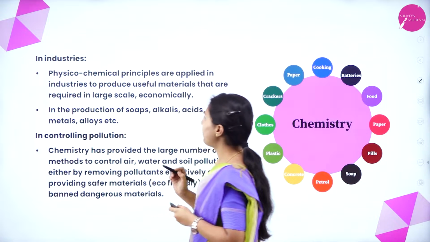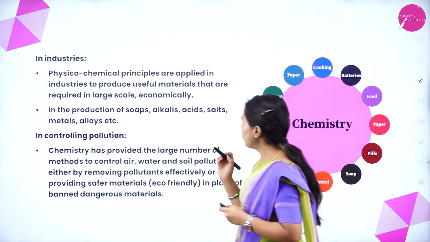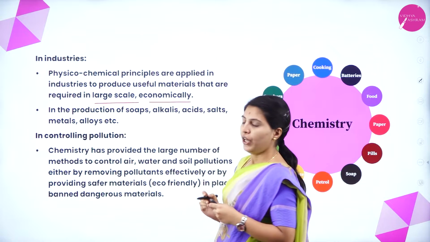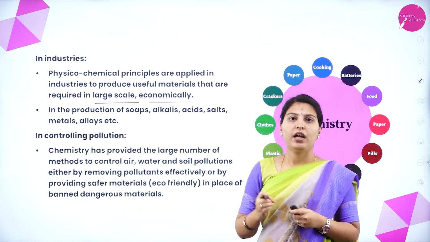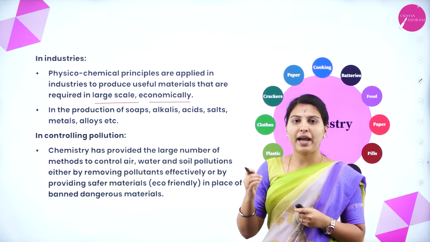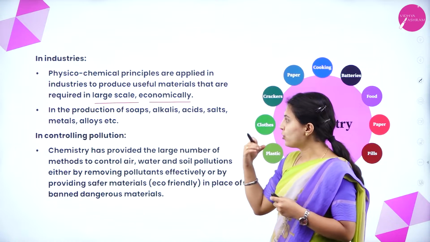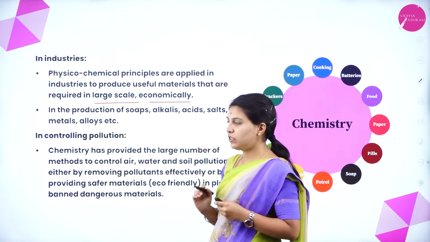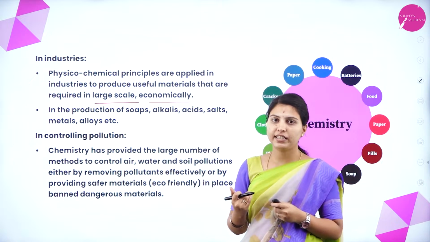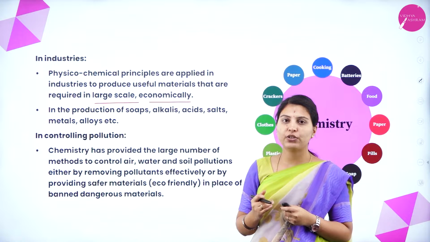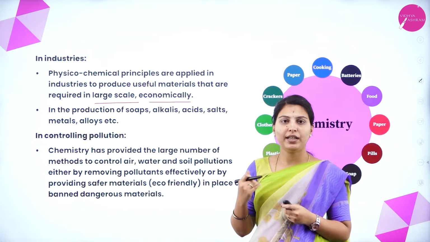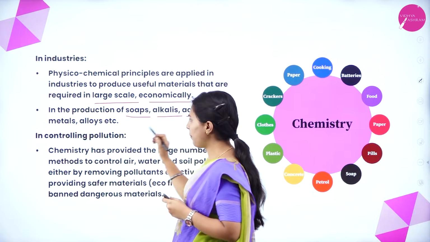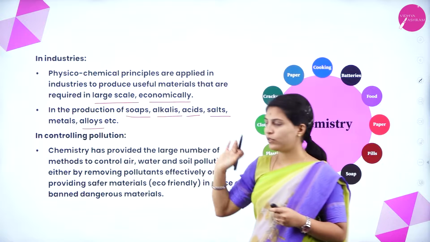Next is industries. Physico-chemical principles are applied in industries to produce useful materials that are required on a large scale or economically. We know that for any nation, industries are a backbone, another backbone to grow economically. For that, small scale industries help the large scale industries. From the large scale industries, the nation's economy is built. It also helps in the production of soaps, alkalis, acids, salts, metals, alloys, etc.